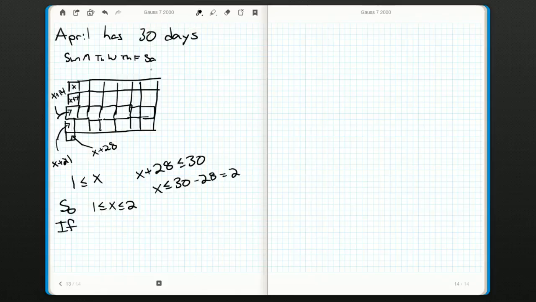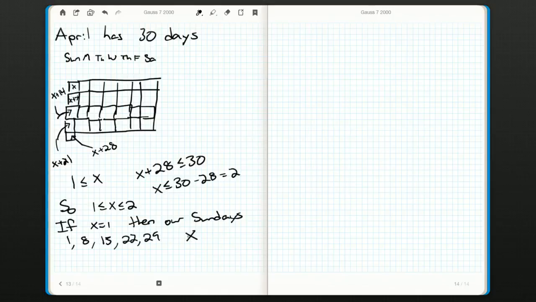So the question we have to ask ourselves is, if x is 1, then our other Sundays are, well, we have the 1st, we'll have the 8th, we'll have the 15th, we'll have the 22nd and the 29th. But that can't happen.